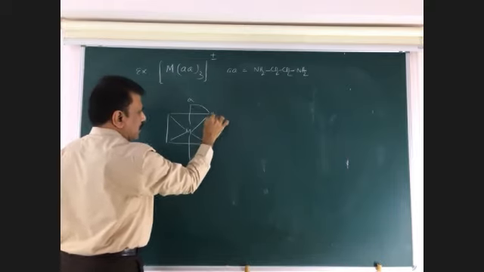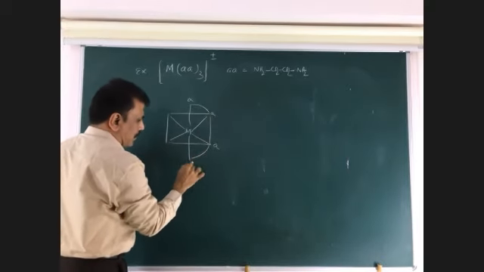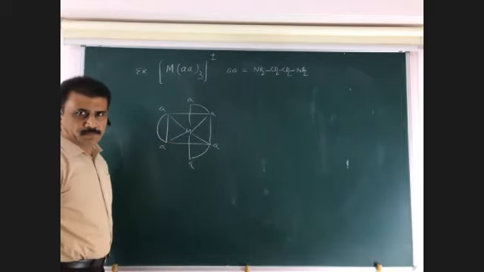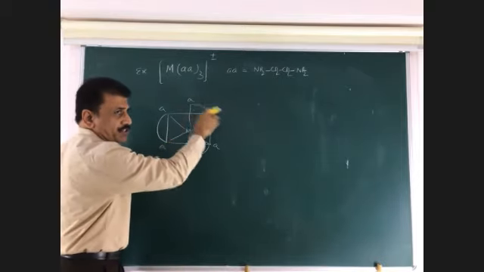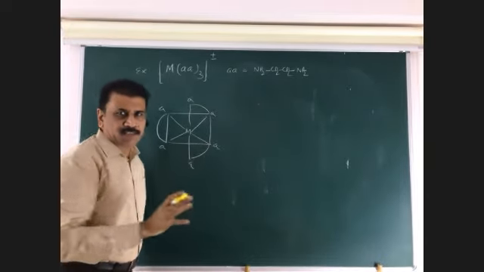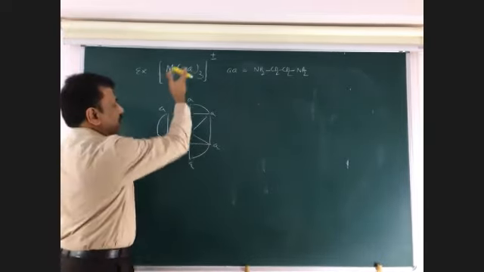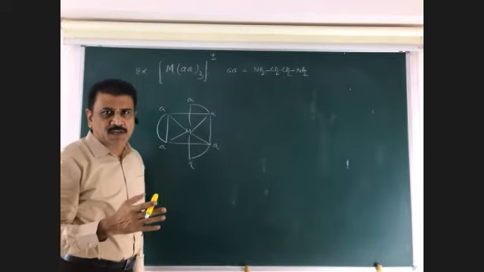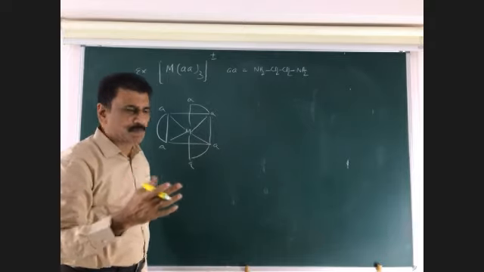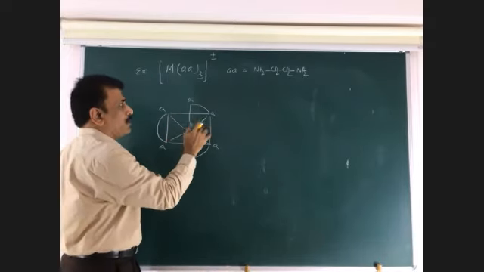AA, AA. This is called a bidentate, chelating ligand. This is neither cis nor trans. There is no question of geometrical isomerism here, because all ligands are the same. It never shows geometrical isomerism, but it shows only optical isomerism.